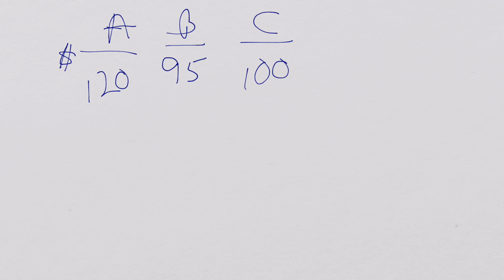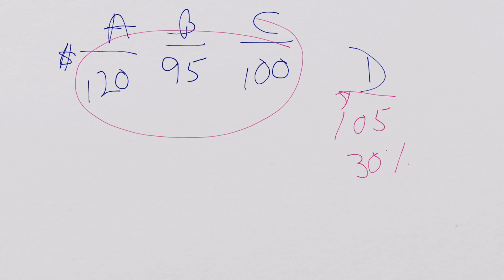So here we have David coming in, partner D is going to come in, and it's going to cost $105K in order to get 30%. That means that this amount must represent 70% of some whole, and so the question then becomes, what is that fair market value for 70%?